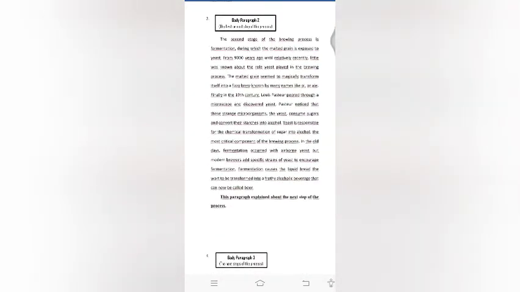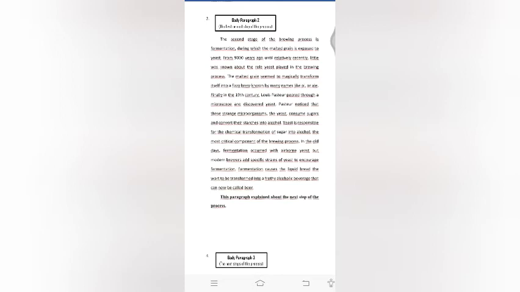Body paragraph 2: the next step of the process. The second stage of the brewing process is fermentation, during which yeast is used. From 9,000 years ago until relatively recently, little was known about the role yeast played in the brewing process. The malt grain seemed to magically transform itself into a fizzy beer known by many names, like ale or lager.